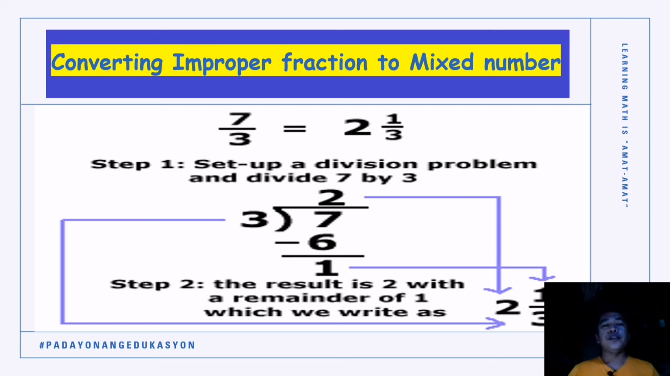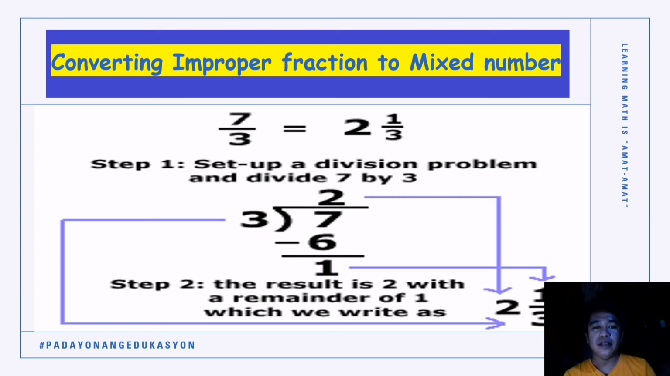Okay? So, step 1, ano obraw naton? You set up your improper fraction in a division problem. Himuon mo siya nga division problem. So, 7 divided by 3. Kay ang fraction is a direct division. So, step 1, set up siya naton into a division problem.